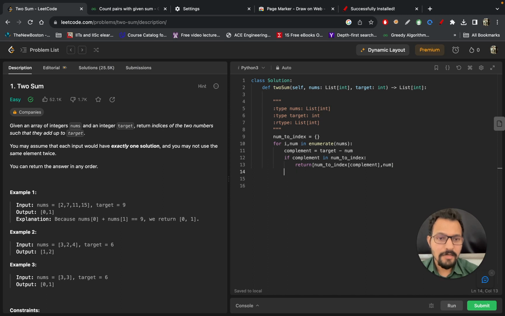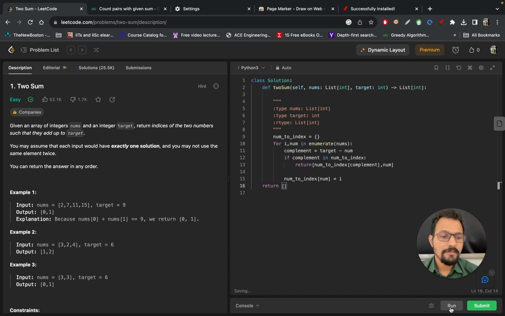And then also after this I will update my HashMap, right? Because now I have a new element in the HashMap. So in the for loop itself I will update my HashMap, because now I have a new entry in the HashMap, and its index is num equal to i. Okay, so this is done, and then we will simply return an empty array if nothing is found, right?